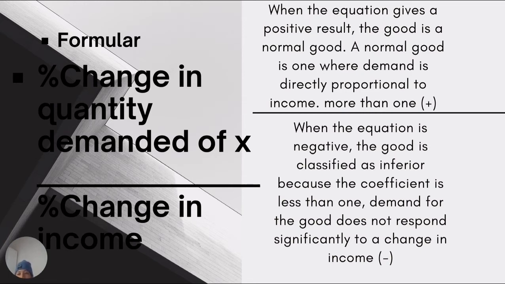For example, when people's income goes up, they might be able to afford larger or better vacations, and that will be a normal good. That means the change in income does affect the quantity demanded of that good.